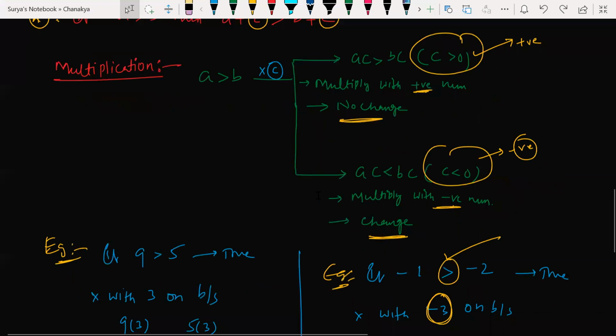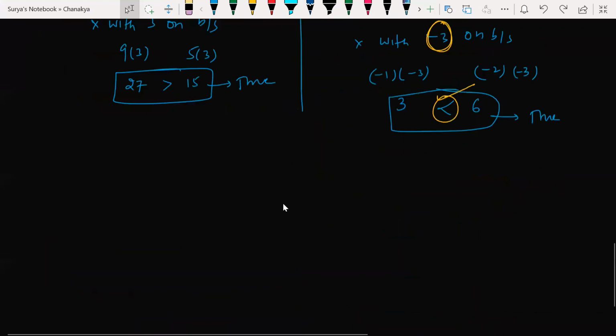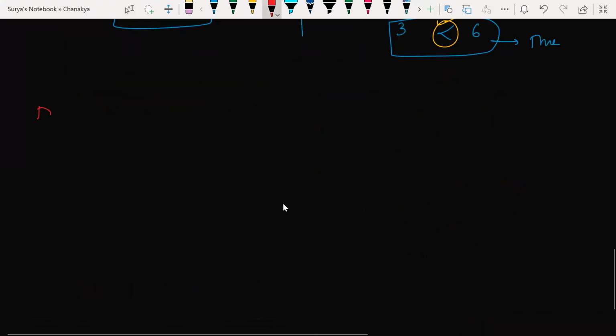Okay. Add, subtract, and multiplication done. Next, let's talk about division. Property and division. Let's write the formula first.